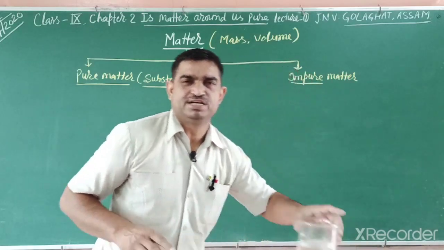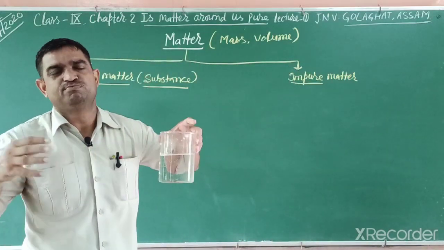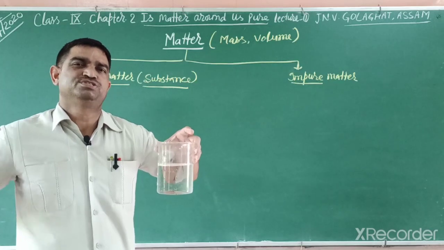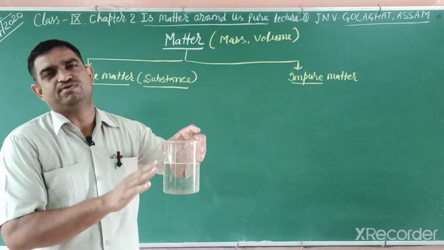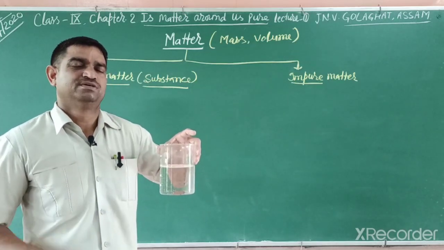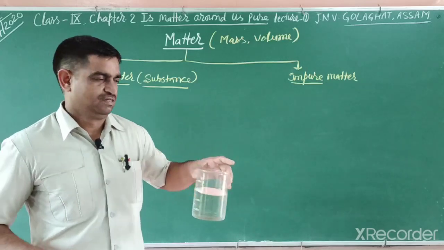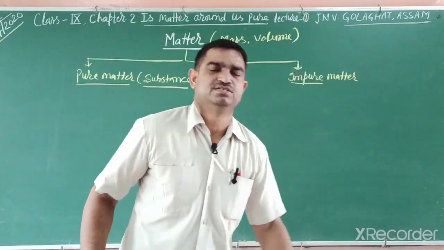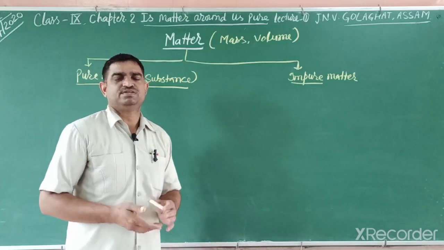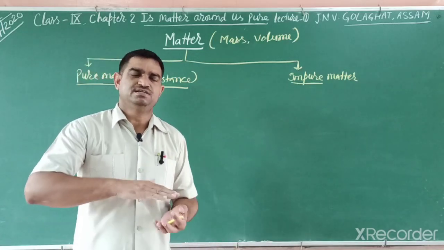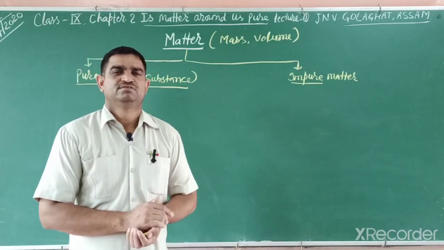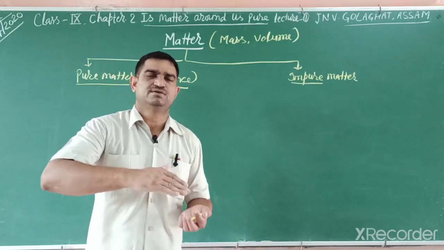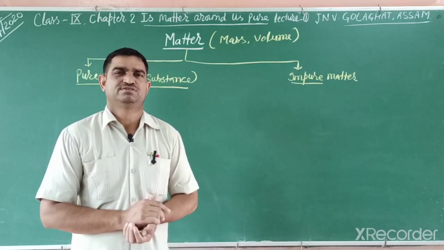If you get this water from rain, from ground, from a well, or from the sea, every time the water composition remains the same, the number of particles remains the same. So that is a pure substance. And a substance we can't separate by physical methods. That is, pure matter we can't separate by physical process.